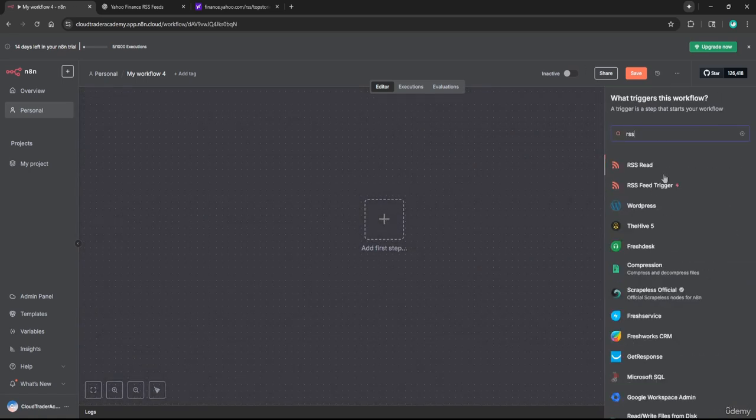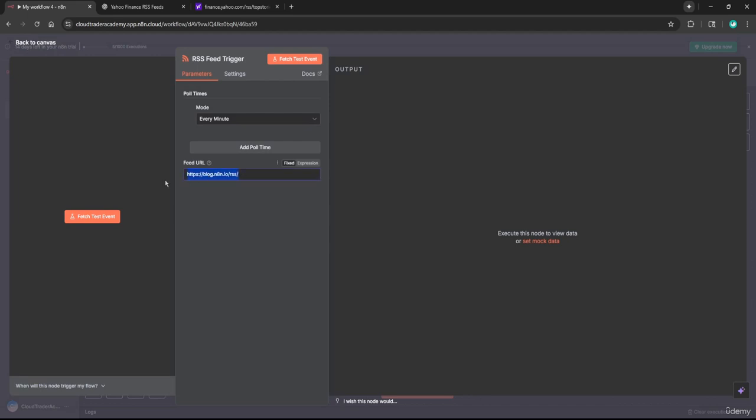Now, if you do RSS read, this is going to have to be a manual trigger because every time you execute it, it's going to read whatever's shown on your feed and do whatever you specify to do with that. But we want an automatic trigger: when new articles come out, we want to automatically run this workflow and do something with those articles. So what we can do here is click RSS Feed Trigger, and here we'll enter in our feed URL, and it will run every minute or however often we want this to run.